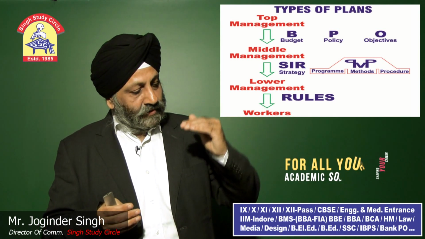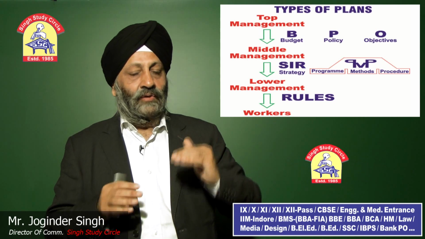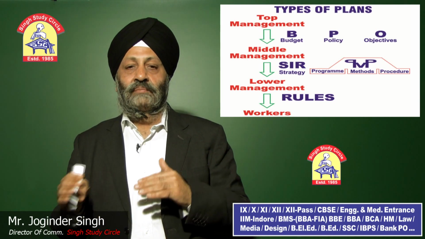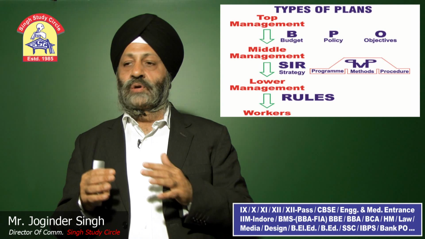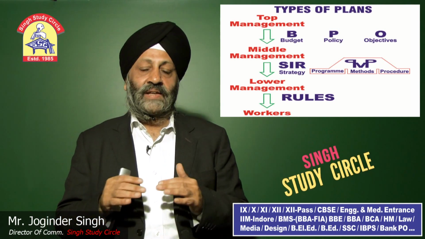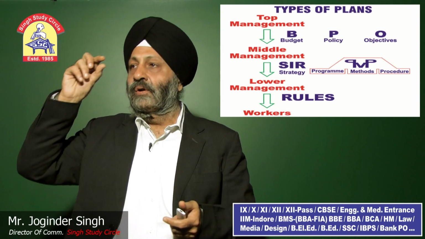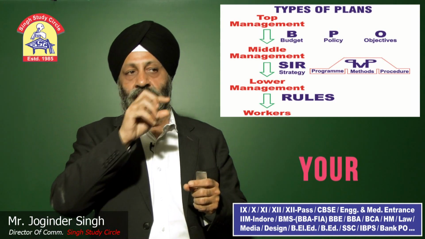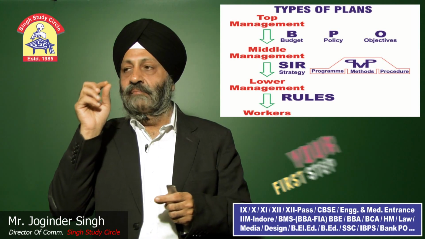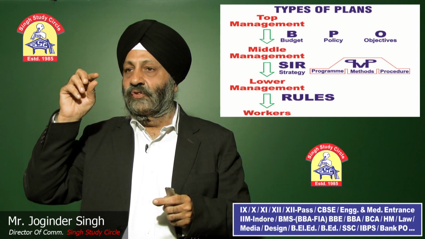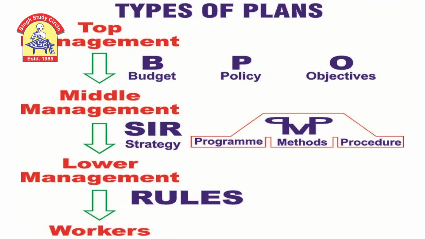And in lower management, they only follow rules. Rules are made by management to control the workers. Supervisors make the rules. There are 3 types of plan. First is BPO: budget, policies, objectives. Then middle management, SIR PMP: S for strategy, P for program, M for method, P for procedure. And low management uses only rules. Thanks.